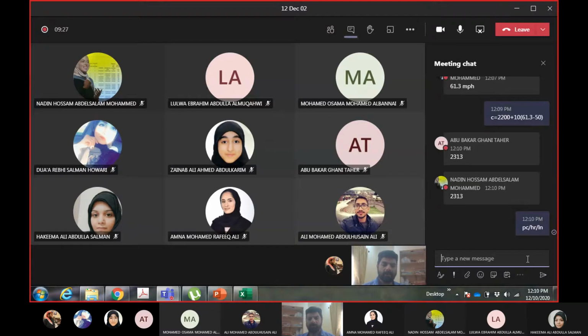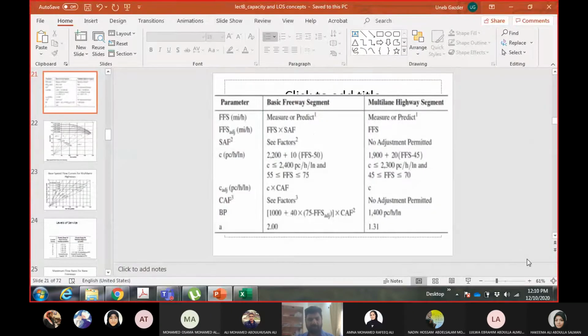Keep the units in mind. Now I'll go to the breakpoint. Let us calculate the breakpoint. Now in the breakpoint equation, you can see FFS adjusted. I told you no adjustment factors will be required because no extra condition is mentioned. So FFS adjusted will be the same as the free flow speed, 61.3. And again this is the capacity adjustment factor; I'll take it as 1.